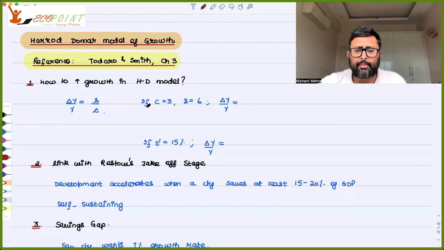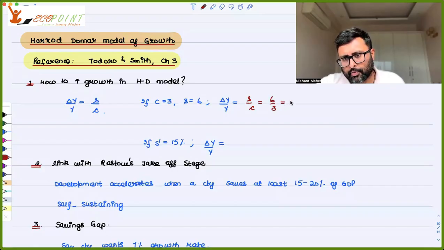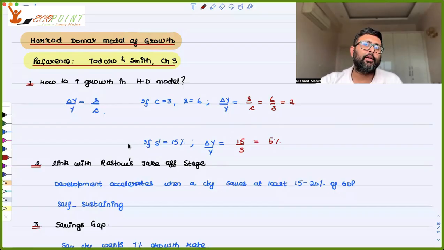Let's say the capital output ratio is 3 and the savings rate is 6%. What is the growth rate? Growth rate is S/C, which is 6 upon 3, which is 2. So the economy is going to grow at 2%. Suppose the savings rate increased to 15%, right? So your growth rate is going to increase to 5%. Just by increasing the savings rate, the model predicts that you can increase the growth rate.